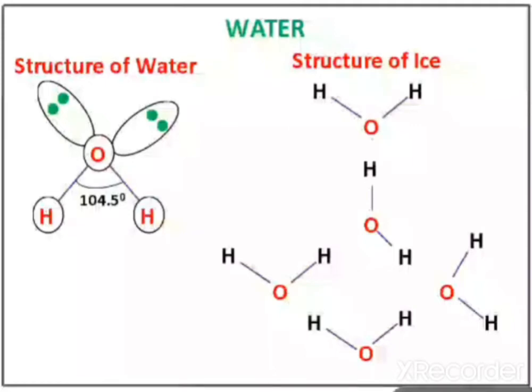So this is the first hydrogen bond between this oxygen and hydrogen, and between this oxygen and hydrogen. So between hydrogen and oxygen, hydrogen bonds are present. This is the structure of ice. It is a cage-like structure. In this cage, empty space is available. That's why the density of ice is less than water.